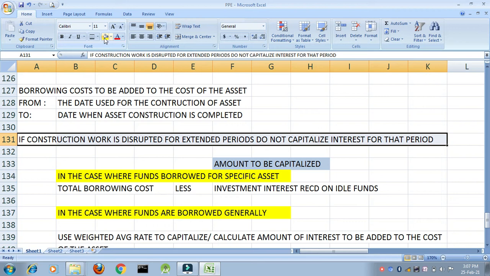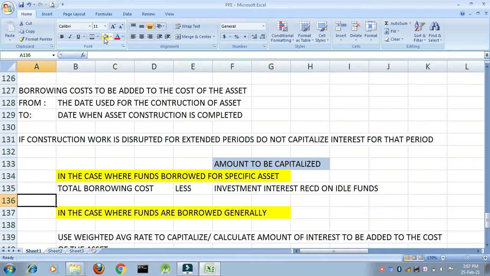No. So for that much period, I will stop the capitalization of the borrowing costs. Stop capitalization means what? For that much period, I will not add the borrowing cost to the cost of my asset. What will I do? I will debit for that period to my profit or loss account. Is that clear?